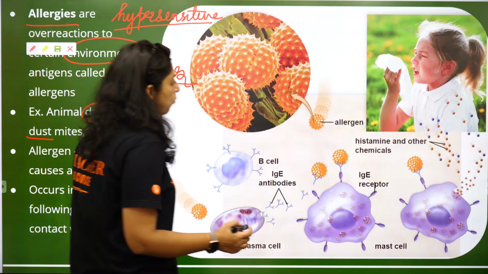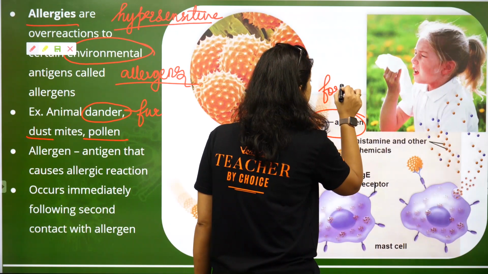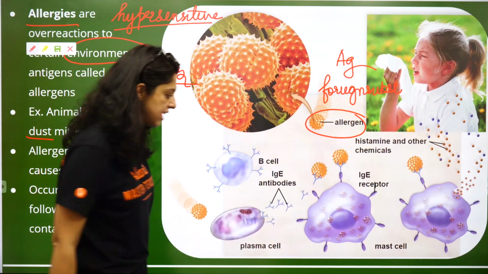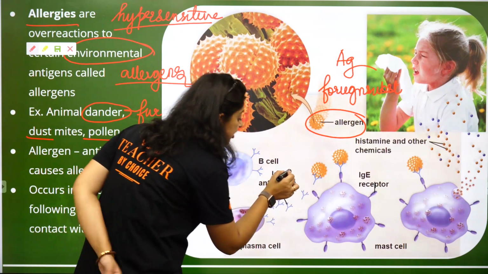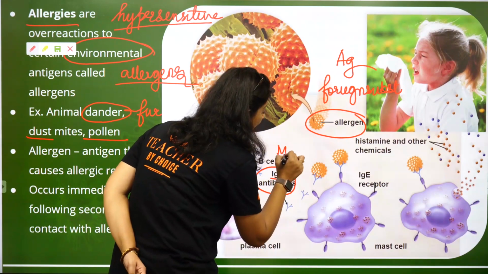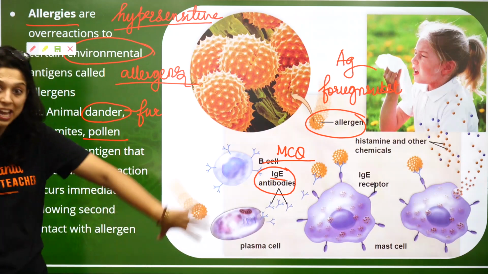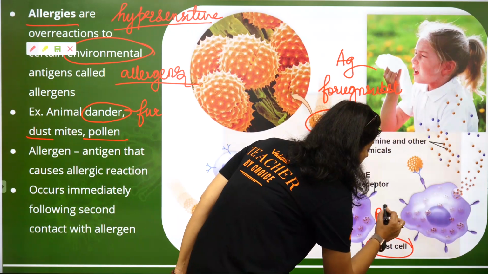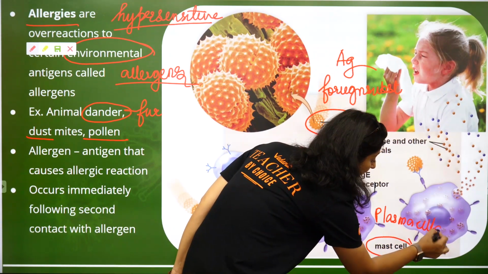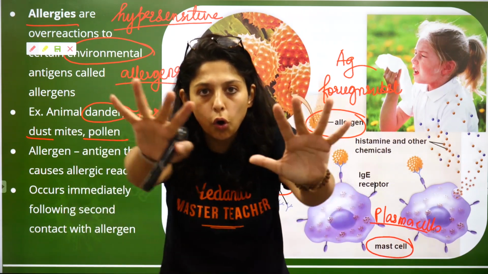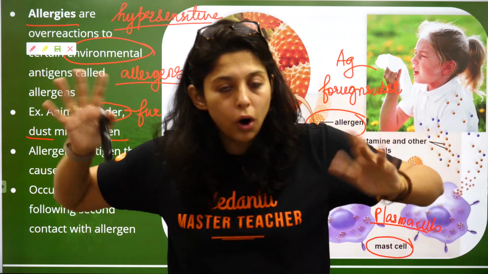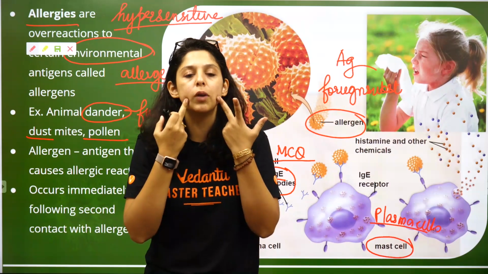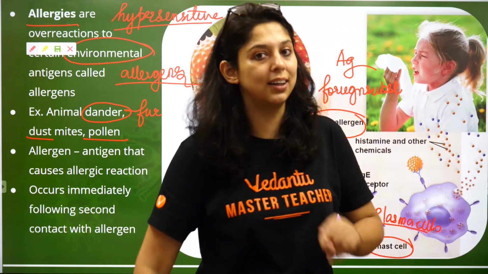What all does it do? So the moment an allergen or a foreign substance, which we also call an antigen, enters our body, it can have IgE antibodies released. Direct MCQ question. It releases IgE. It also goes to cells called mast cells, which we also call plasma cells. Now you need to throw this dust particle, dog hair, outside the body. To remove it, when dust gets into the eye, immediately tears will fall down so that we can throw the dust particle outside.